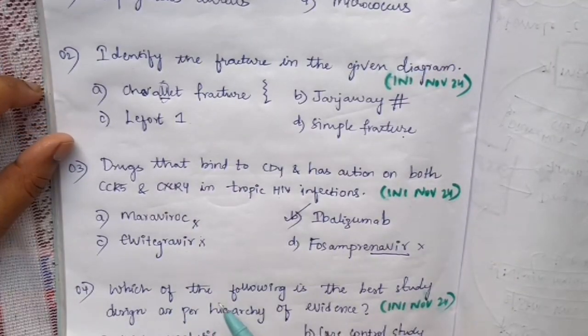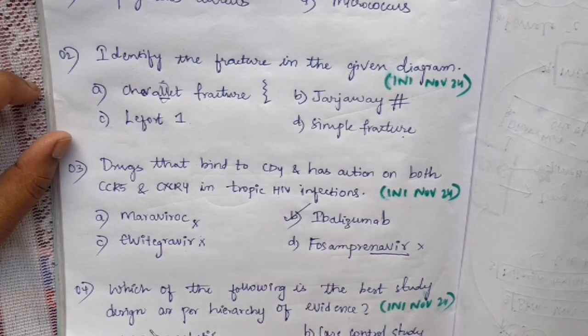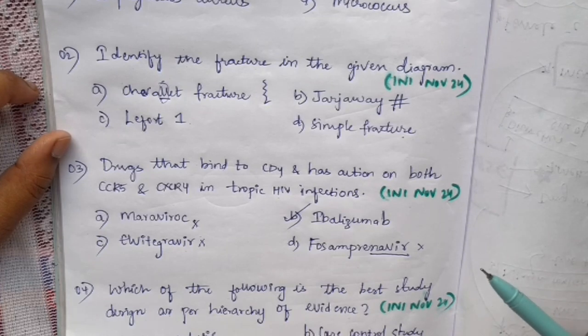Coming to the fourth question: which of the following is the best study design as per the hierarchy of evidence? Meta-analysis, case control study, cohort study, large randomized control trial. What do you think is the right answer to this question?